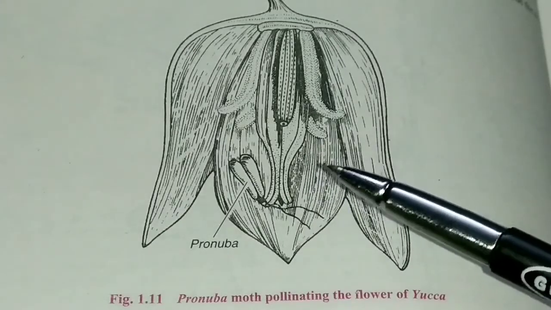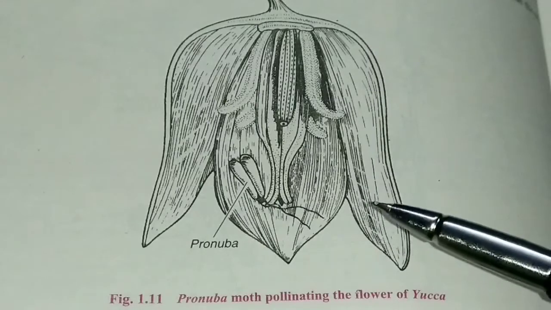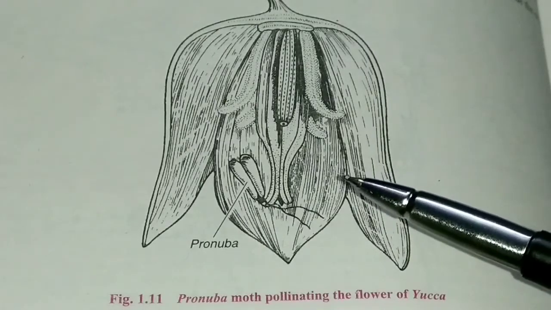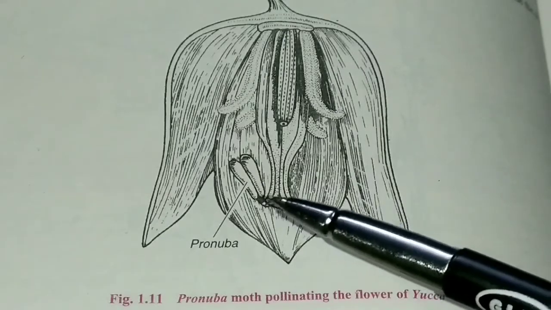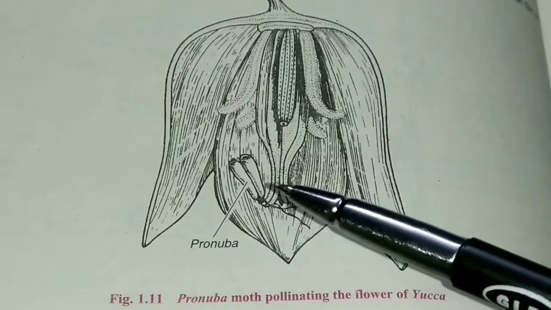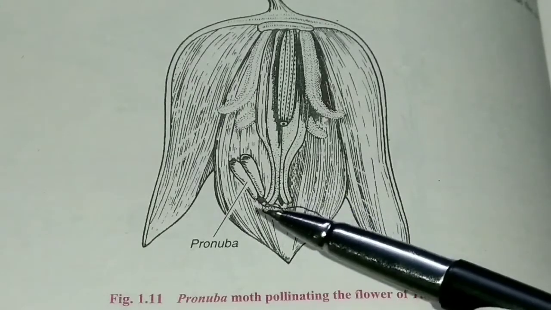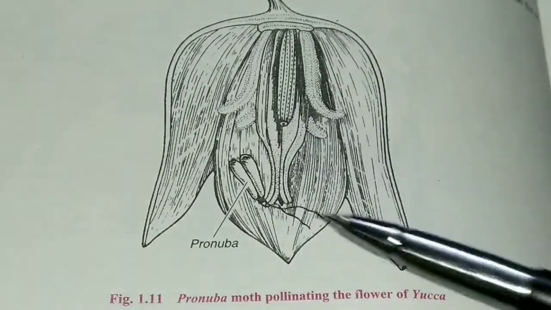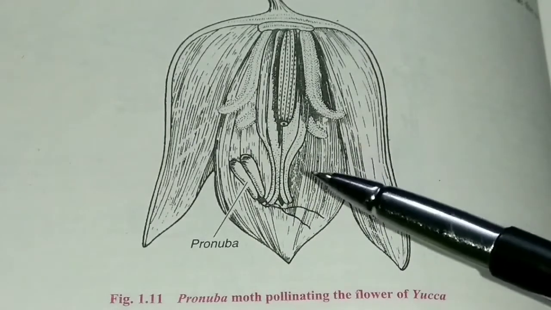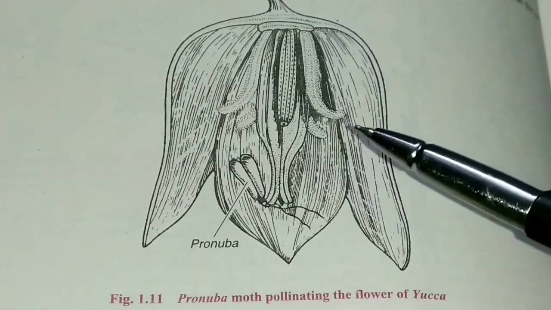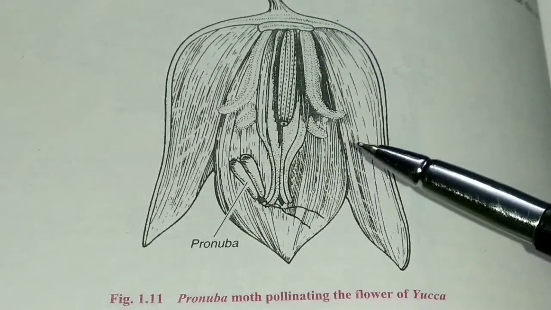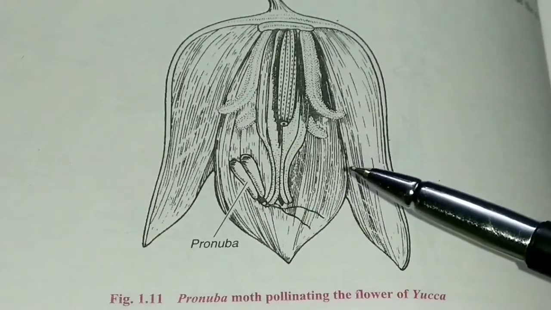Here this is the yucca flower. Yucca flowers are pollinated with the help of a moth. Its name is Pronuba. That moth plays a very important role in the pollination of the yucca flower. Moth and the plant cannot complete their life cycle without each other.